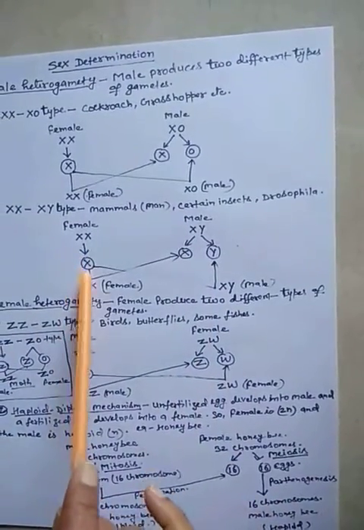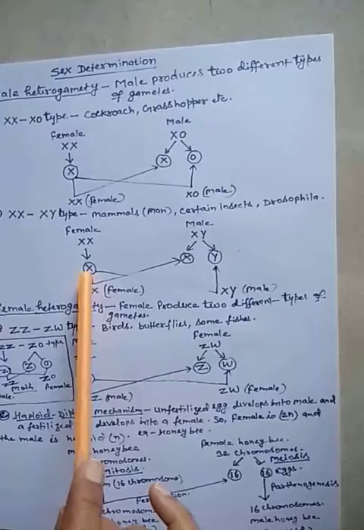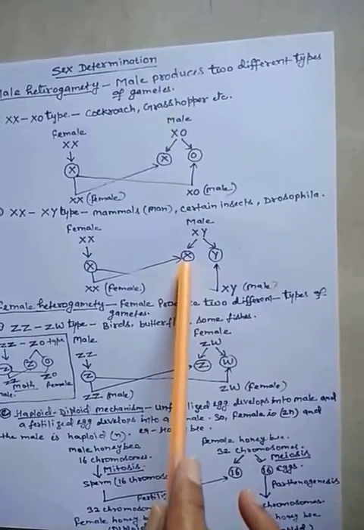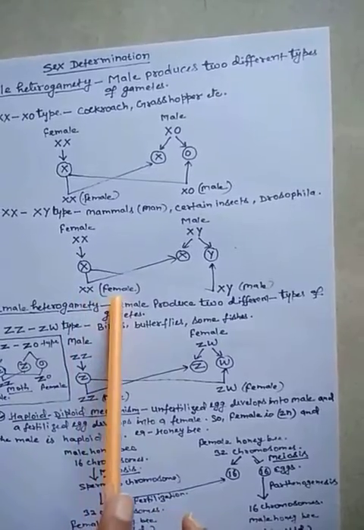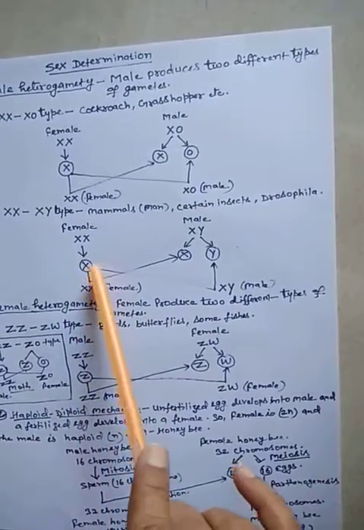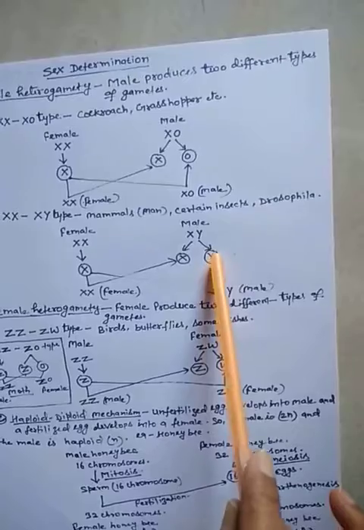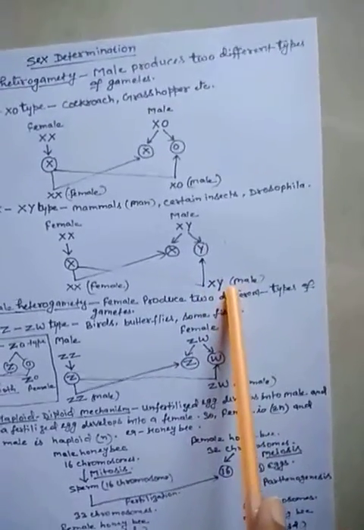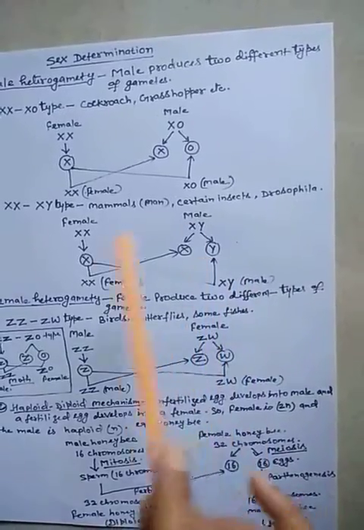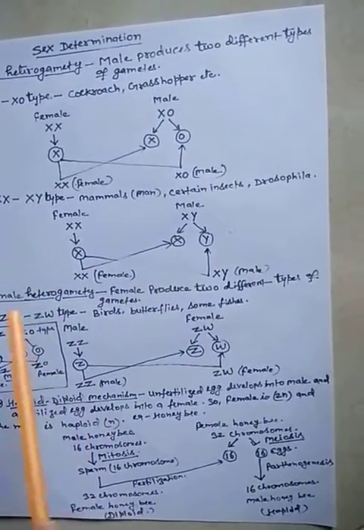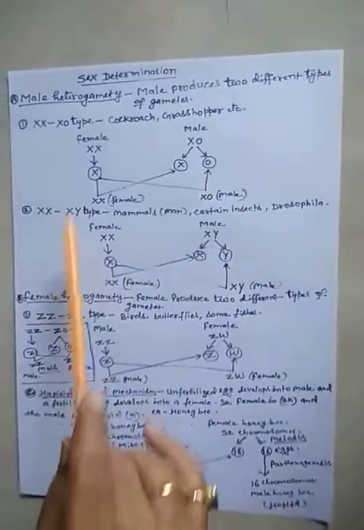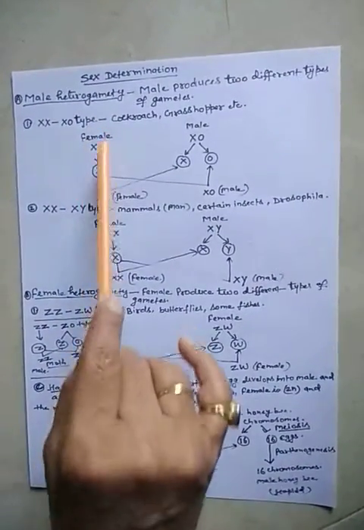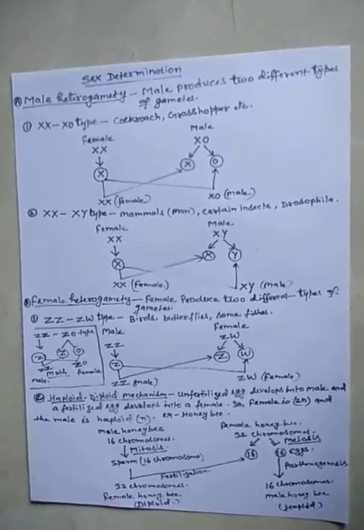So if all eggs contain the X chromosome, and the egg is fertilized by an X-containing sperm or male gamete, it develops into the female, while if the egg is fertilized by a Y-containing sperm or male gamete, it develops into the male. So these are the two conditions we learned here about sex determination, that is called male heterogamety, means the male produces two types of gametes.